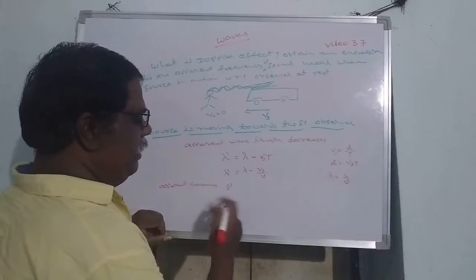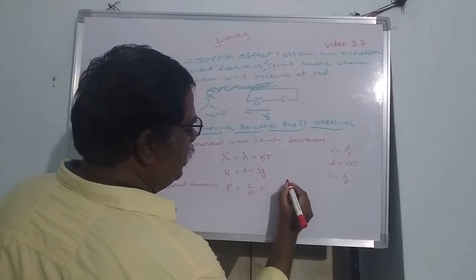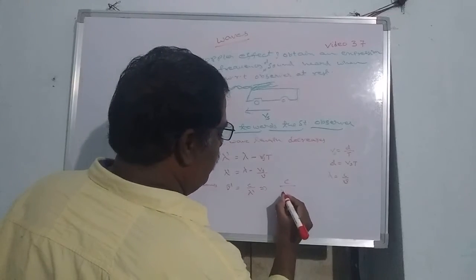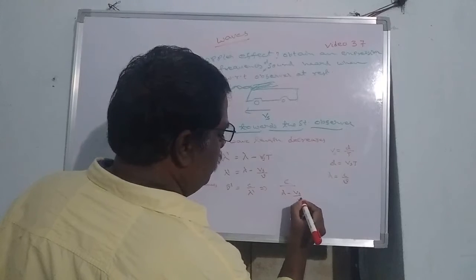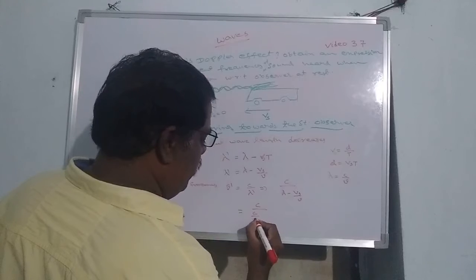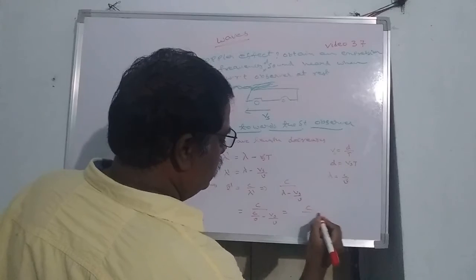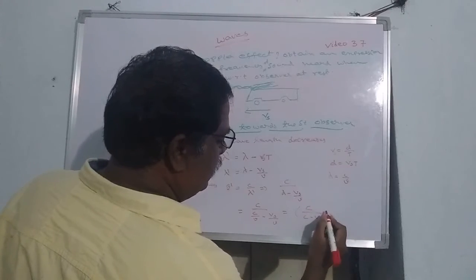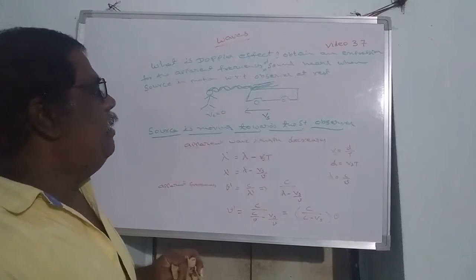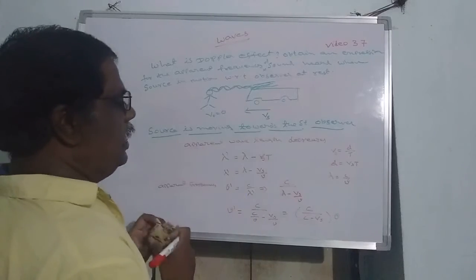So mu dash is equal to C by lambda dash, which is C by lambda minus Vs by mu, that is C by mu minus Vs by mu. Then it becomes C by C minus Vs into mu. This is the apparent frequency heard by the stationary absorber when the source moves towards him.